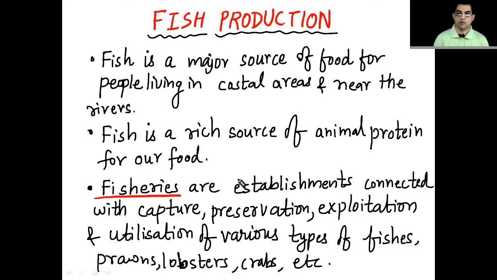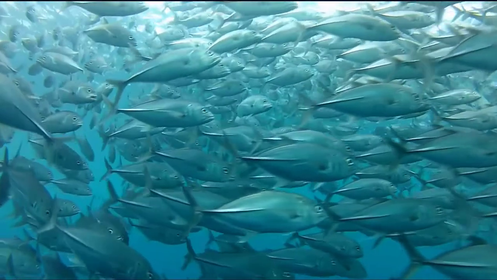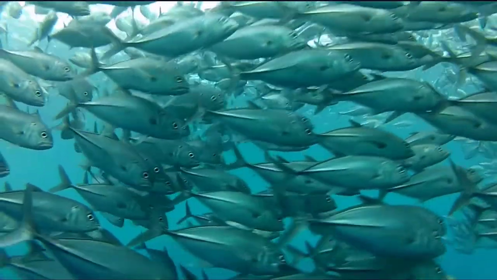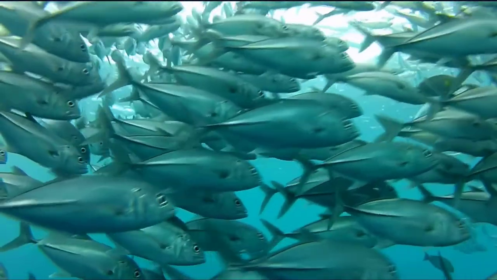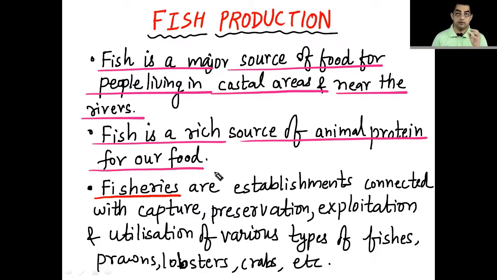So let's start. As you can see over here, fish is the major source of food for people living in coastal areas and near the rivers. All those people who are living near the coastal areas or near the rivers, their main food is fish. Second point, fish is a rich source of animal protein for our food. Yes, fish gives us proteins.